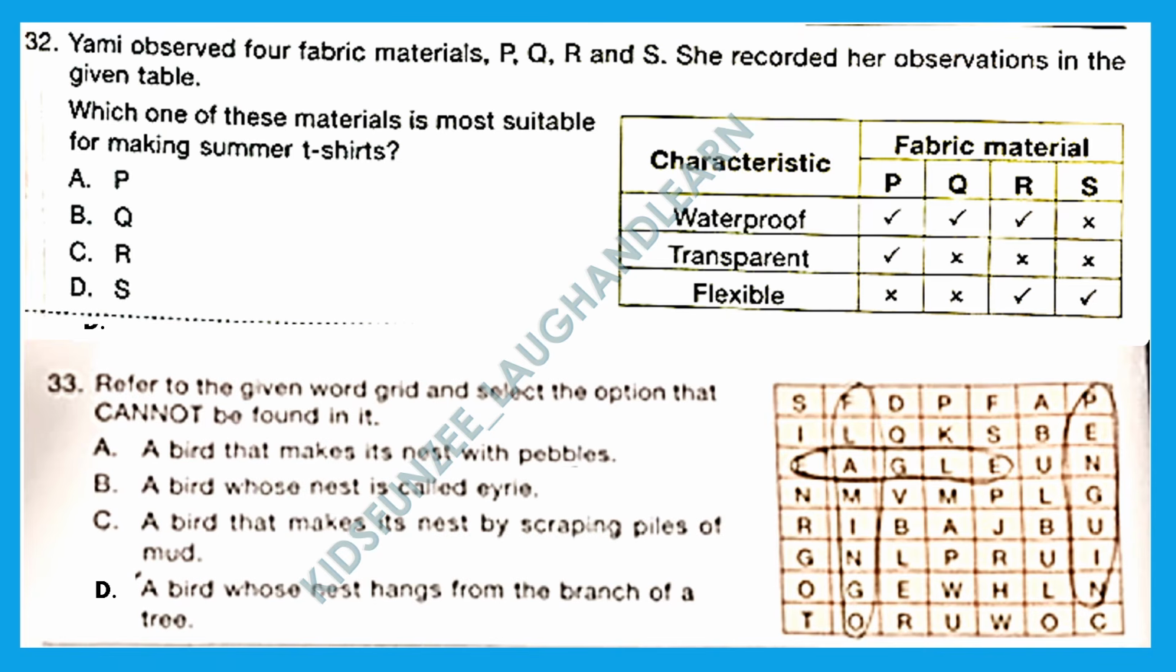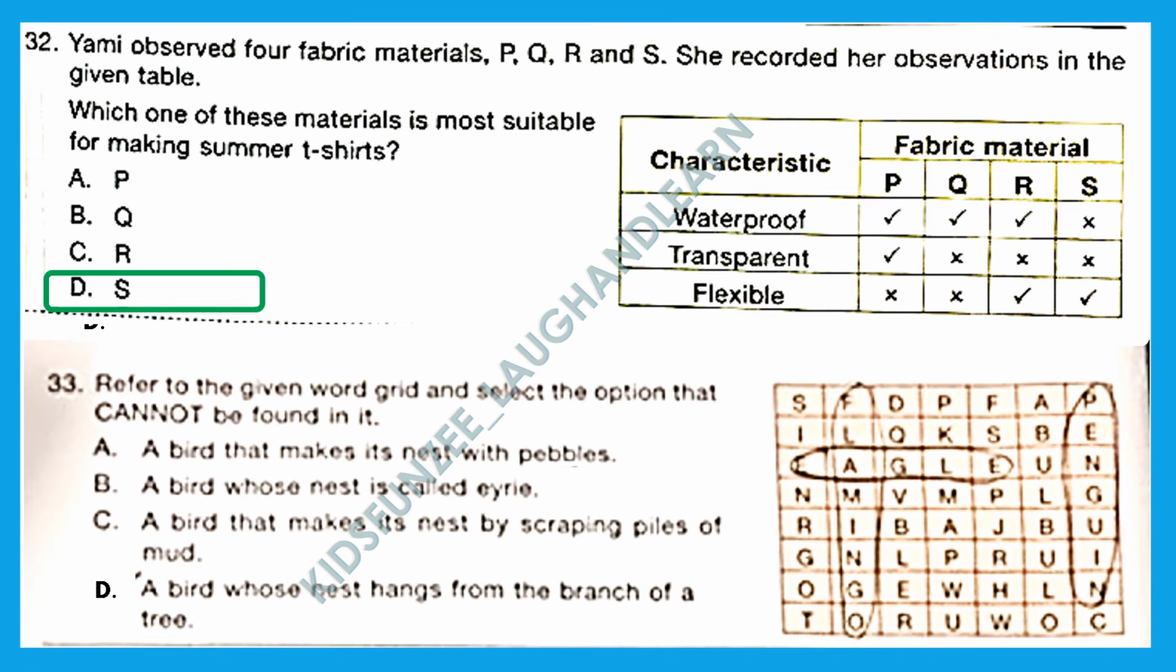So from the first itself we can see that S is going to be our answer, because S is the only one which is not waterproof and cotton is also not waterproof. Let's see the other. S is not transparent, cotton is not transparent. Correct. S is flexible. Yes, cotton is also flexible. It is very flexible. It's not stiff. So option D is the right answer, because S is cotton here.